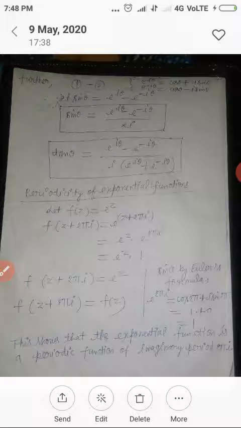Remaining terms are 2I sin theta. Therefore, the value of sin theta will be e to I theta minus e to minus I theta upon 2I. This is the formula of sin theta in terms of exponential.